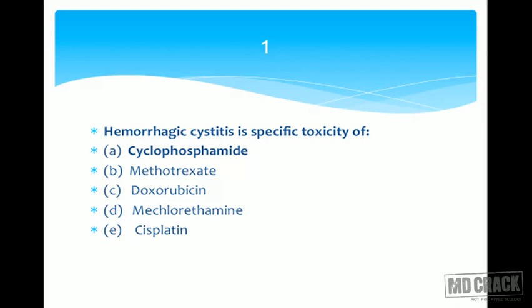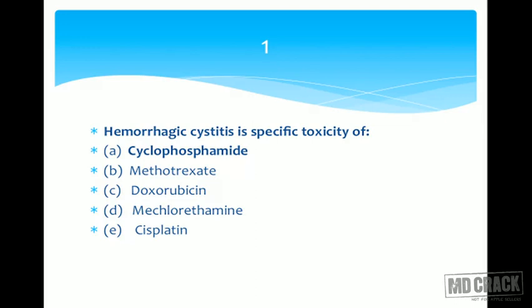Because cyclophosphamide has got acrolein content, and this acrolein content is responsible for this hemorrhagic cystitis. And if you want to prevent this toxicity, you can use a substance. Are you remembering the substance? They also ask you many times on multiple choice questions. The name of the substance is Mesna, M-E-S-N-A, Mesna. That's mercaptoethane sulfonate. So cyclophosphamide is the answer for hemorrhagic cystitis.